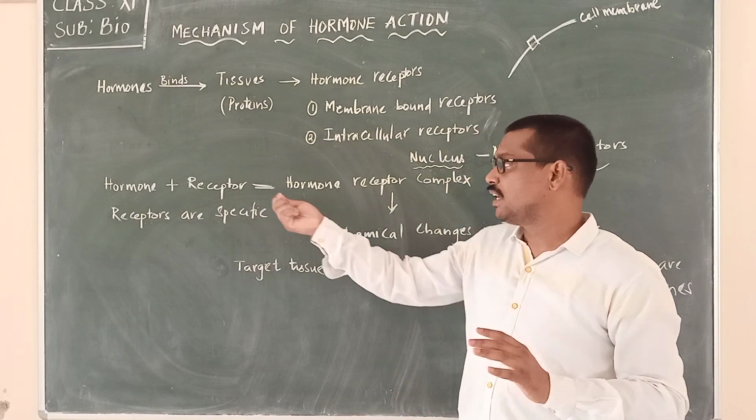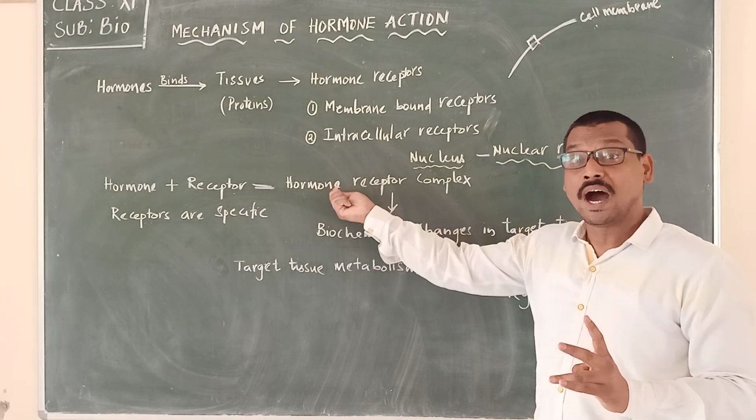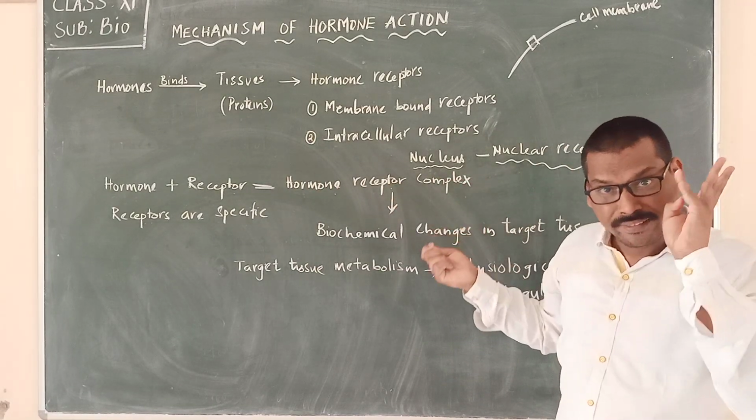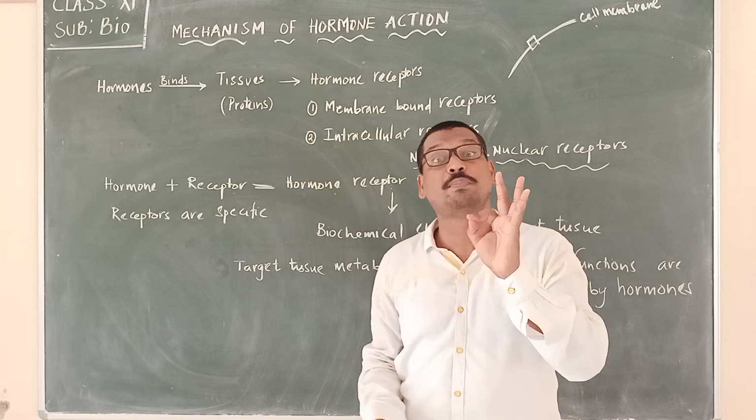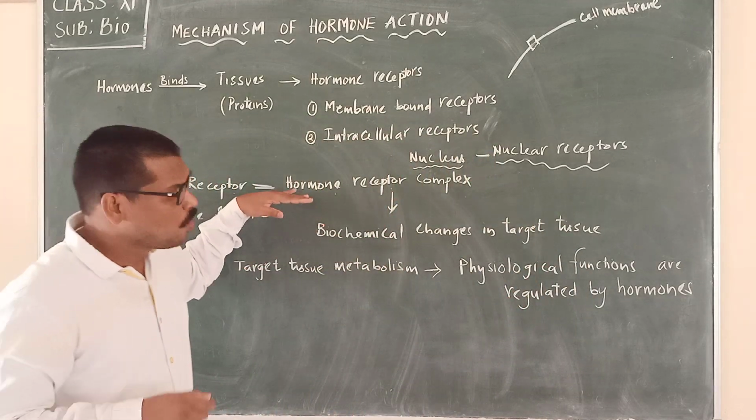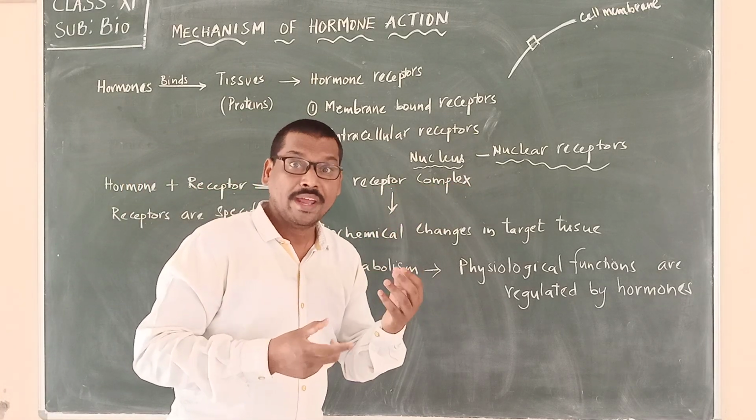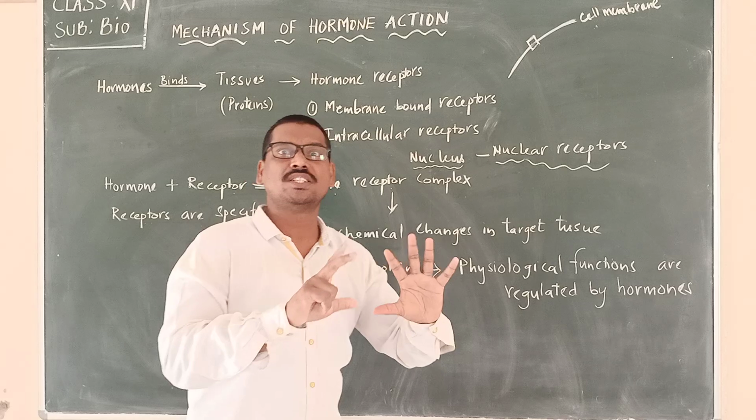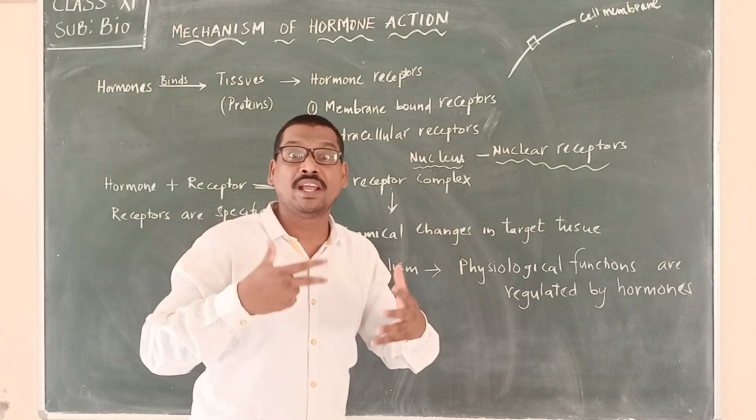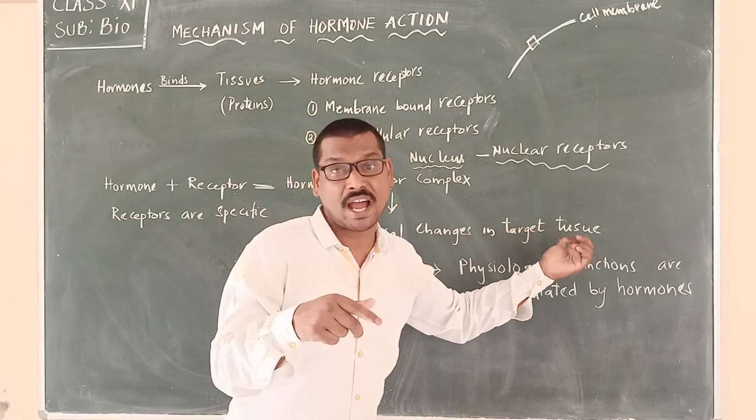So what we have to remember here: when a hormone binds to the receptor, we call it what? Hormone receptor complex. And these receptors are specific. Now, once the hormone receptor complex is formed, it brings the biochemical changes in the target tissue. It starts bringing up the mechanism. So it brings the biochemical changes in the target tissue.